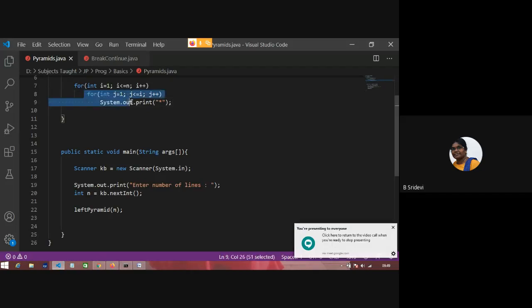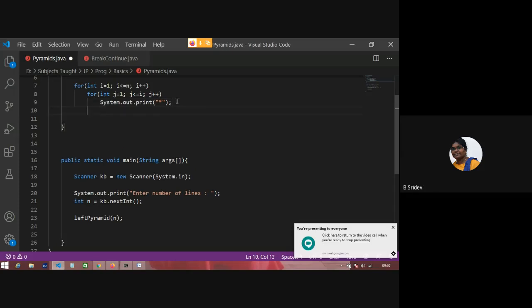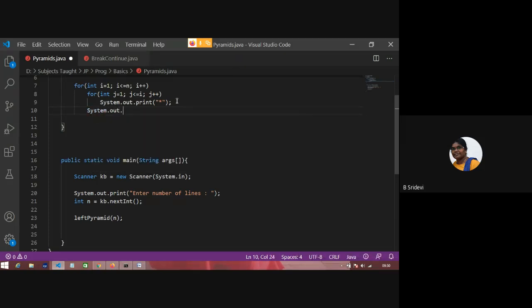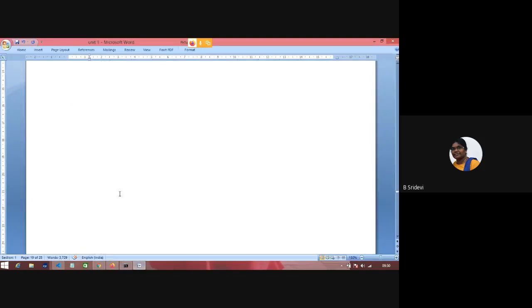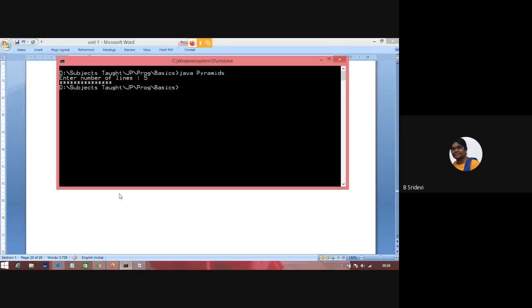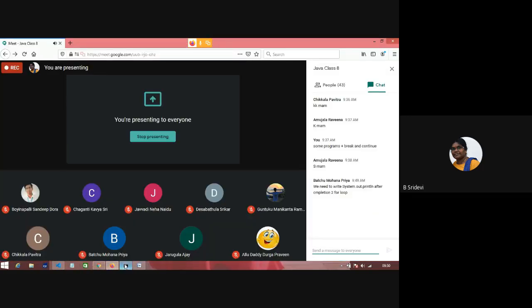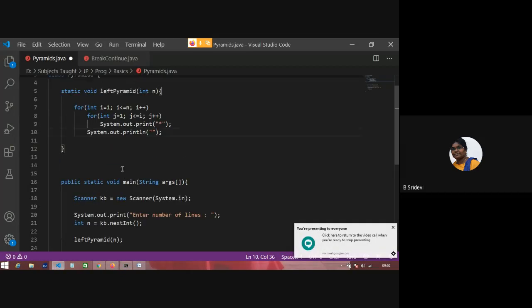This whole for loop prints one line. So after completion of this for loop, that means after printing the entire line, I have to go to the next line in this way. Print line. Clear? Shall we run it? This program still has a bug. Can anybody tell? Please think about it.